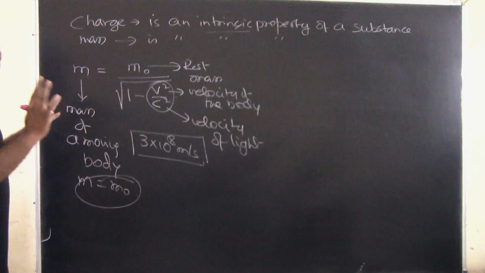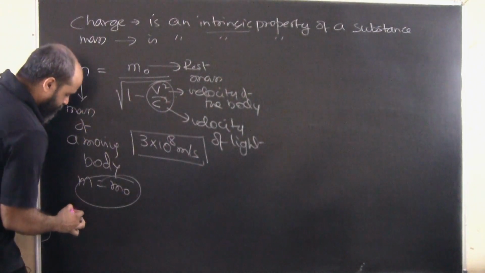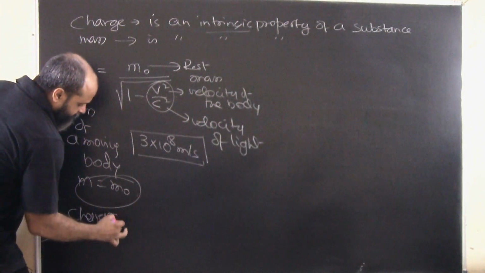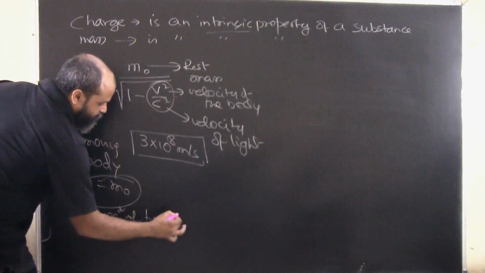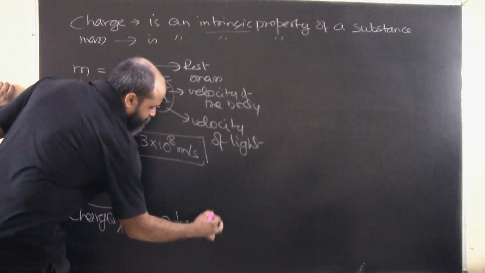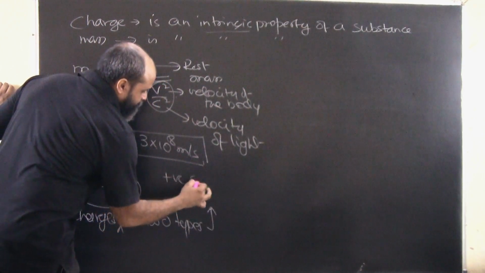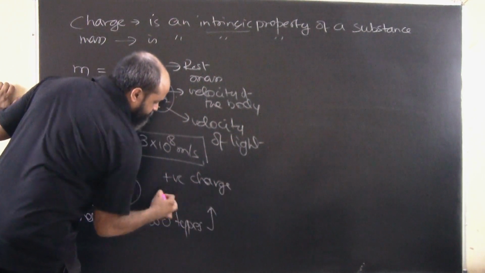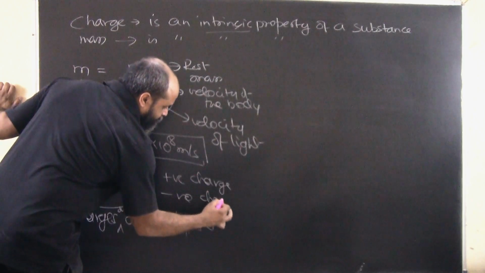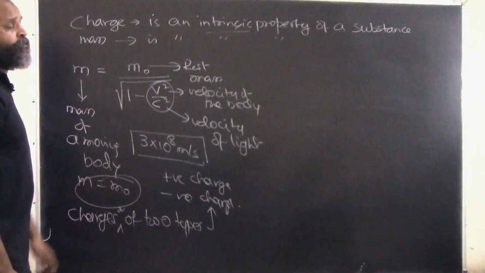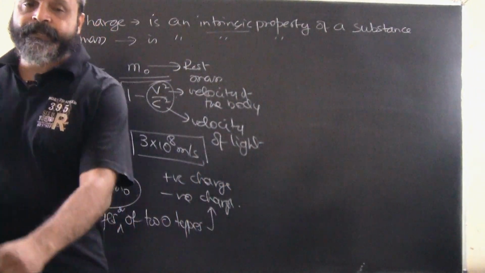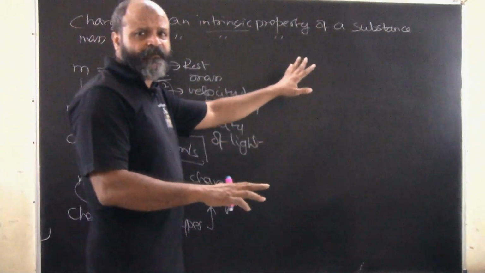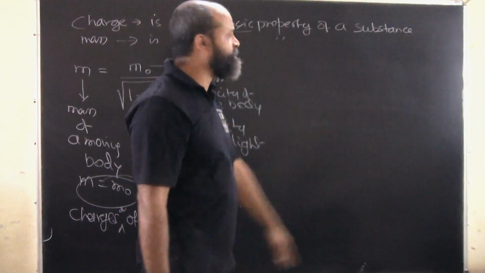Now, when we talk about charges, we all know that charges are of two types. There is something called positive charge, and there is something called negative charge. We have also studied their properties: like charges repel, unlike charges attract each other.